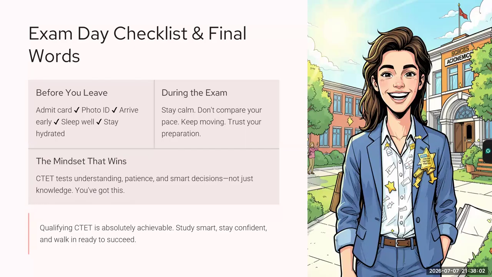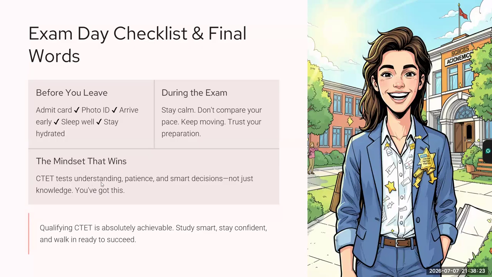Do not compare your pace. सबको लग रहा है यार उसका तो पेपर जल्दी खत्म हो गया, मुझे इतना टाइम क्यों लग रहा है. Do not compare with anybody. सबका दिमाग अलग अलग होता है. Everybody has their own pace to do the paper. Trust your preparation and the mindset that wins. Understand this.